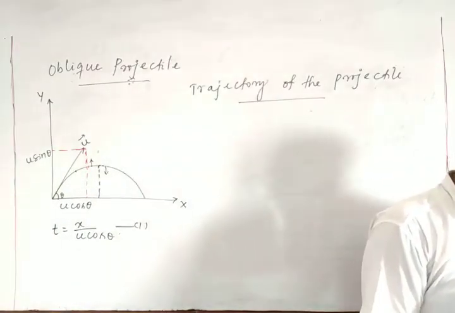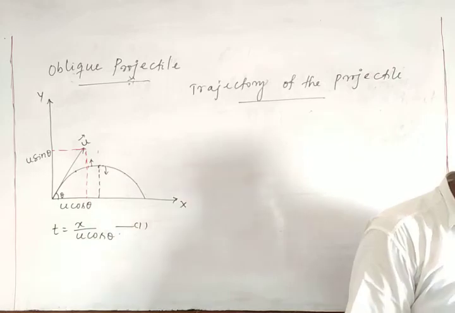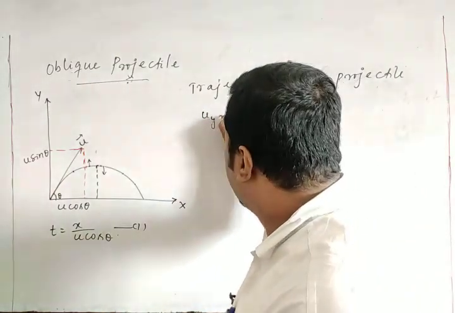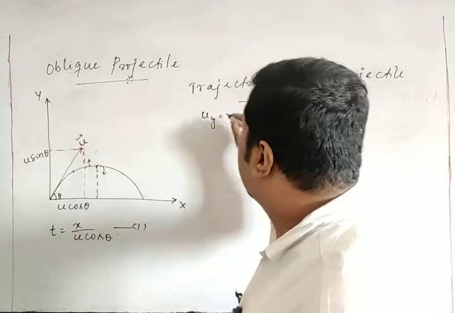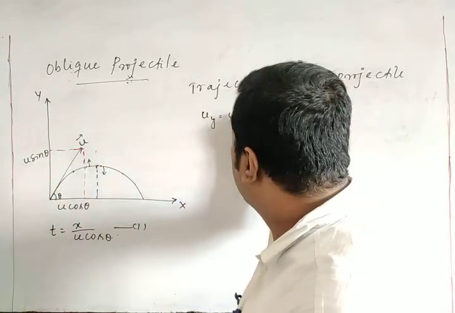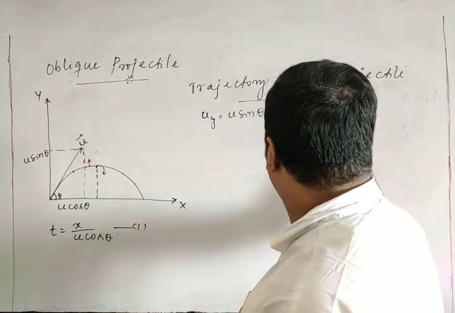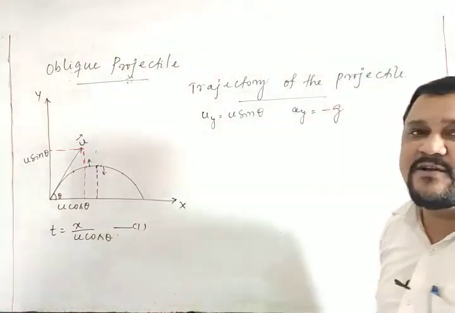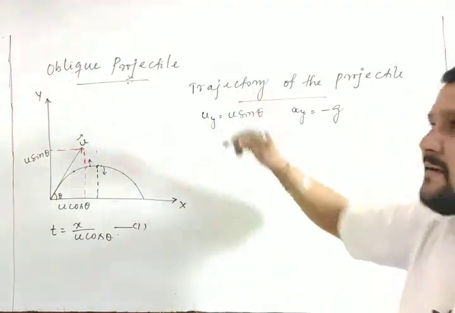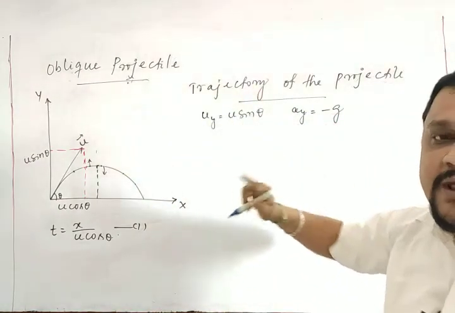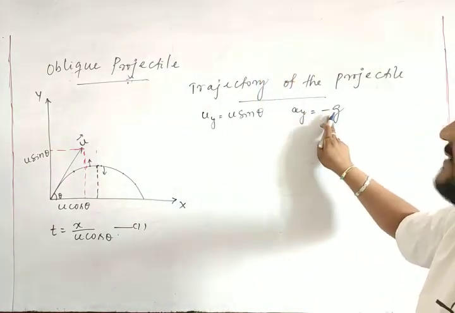Same as in that part, here the y component: initial velocity u_y is equal to u sin theta, and the acceleration a_y is always vertically downward. The vertical acceleration is always constant, so it is uniformly accelerated motion in the vertical direction, equal to g.